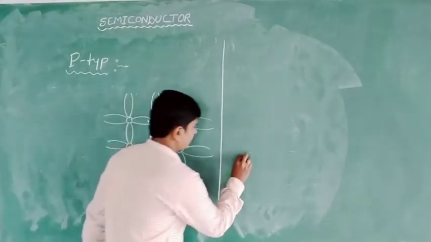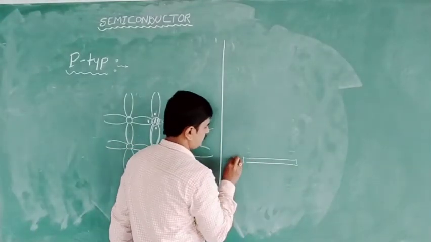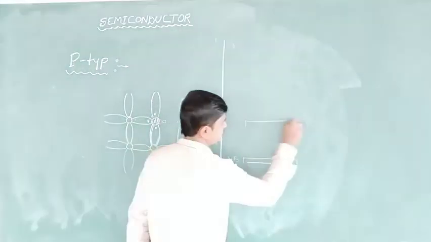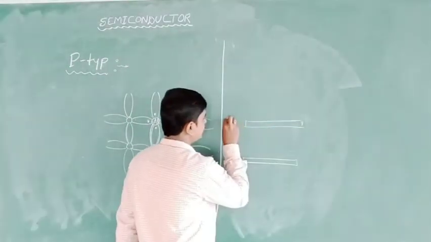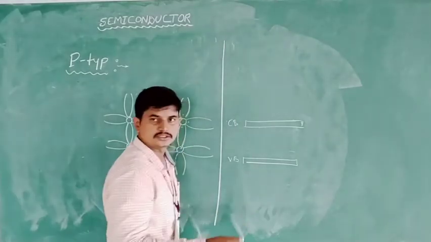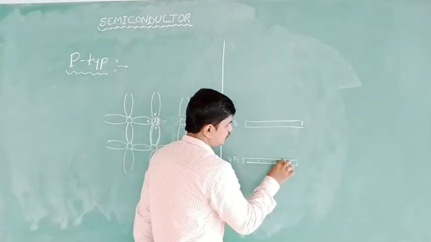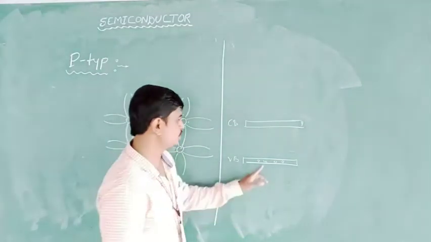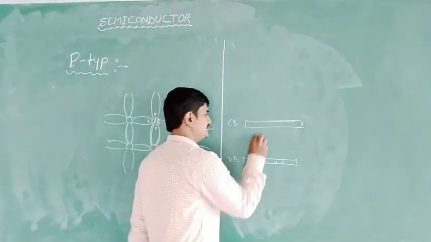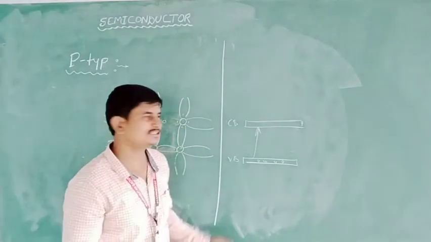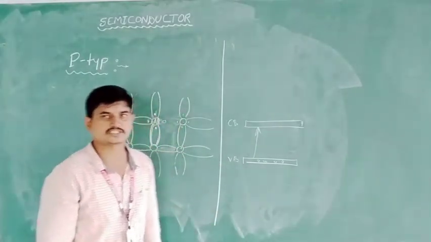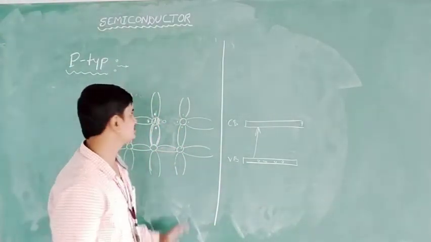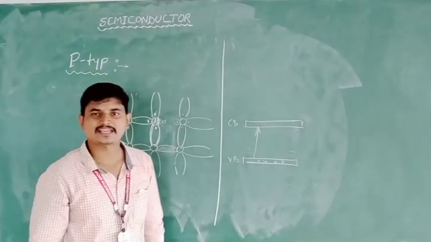Like here, this is a valence band and this you can consider as a conduction band. There are so many free electrons; instead of free electrons, here holes are available. These holes get energy and are excited to the conduction band, and that is the conduction process. Okay, this is about the P-type semiconductor.